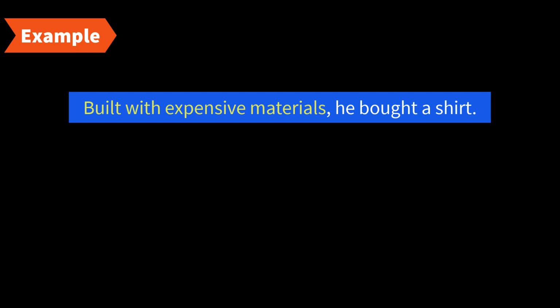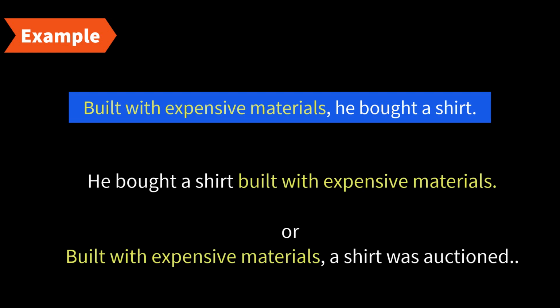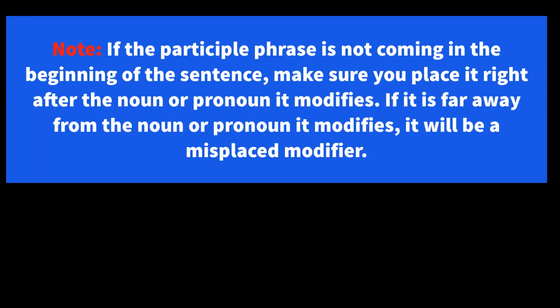So how to correct it? See, there are two ways to correct it. Either place the noun or pronoun it modifies just after it, or use the participle phrase just after the noun it modifies. Let me give you an example. He bought a shirt built with expensive materials. Now this makes complete sense, right? He bought a shirt built with expensive materials. It is very clear that built with expensive materials is the modifying phrase that's modifying the noun shirt, right? It's very clear. And if the participle phrase is not coming in the beginning of the sentence, make sure you place it right after the noun or pronoun it modifies.